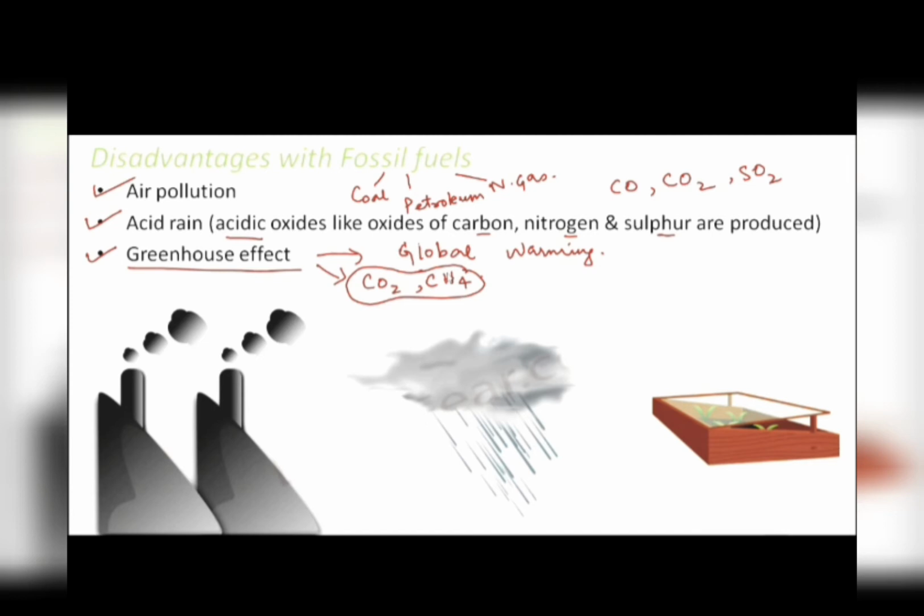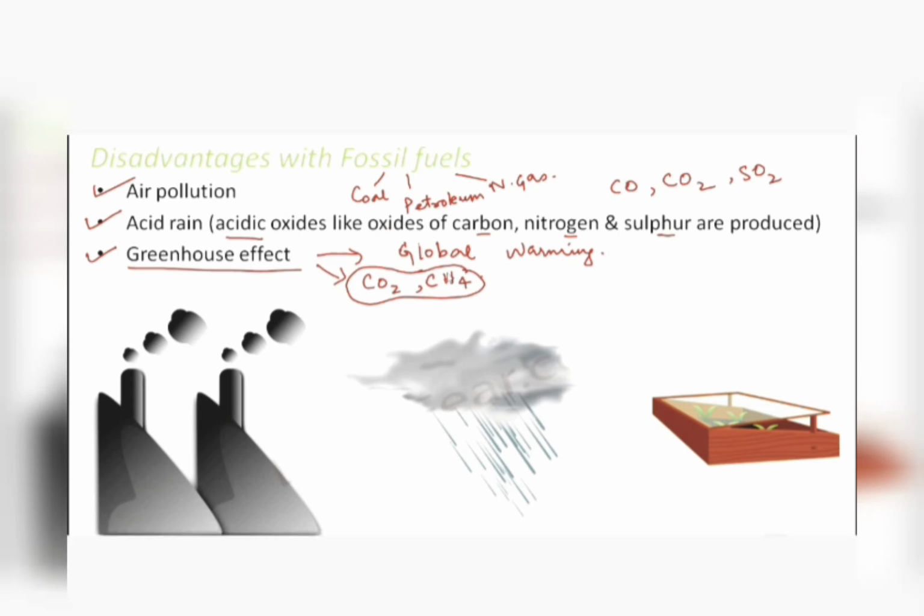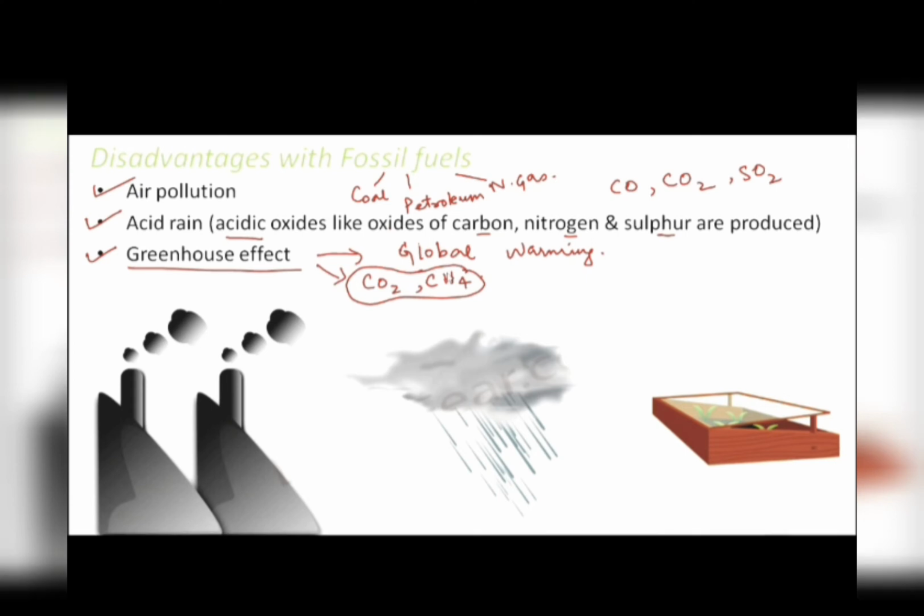It also causes greenhouse effect. Now, what is greenhouse effect? It's that phenomena in which the greenhouse gases like carbon dioxide, methane, these gases tend to absorb more and more infrared rays. And as a result, the overall temperature of the earth increases, right? So greenhouse effect actually results in global warming. Now, how fossil fuels contribute to greenhouse effect? Because burning fossil fuels release these gases. So it increases the content of greenhouse gases in the atmosphere, and which results in global warming.